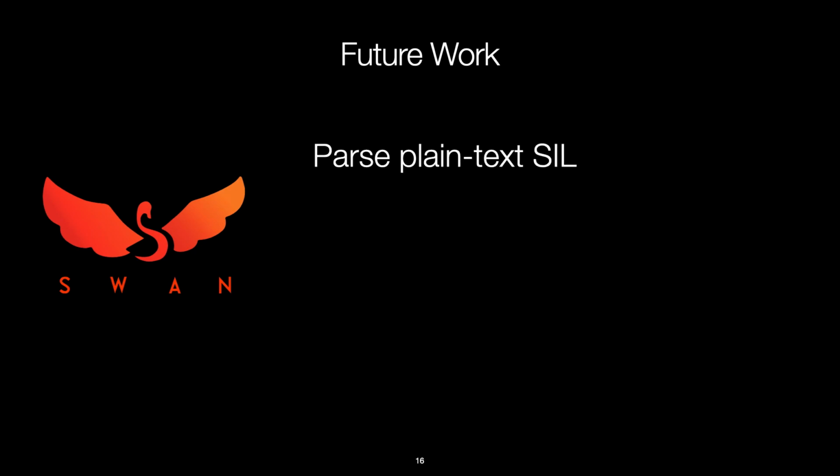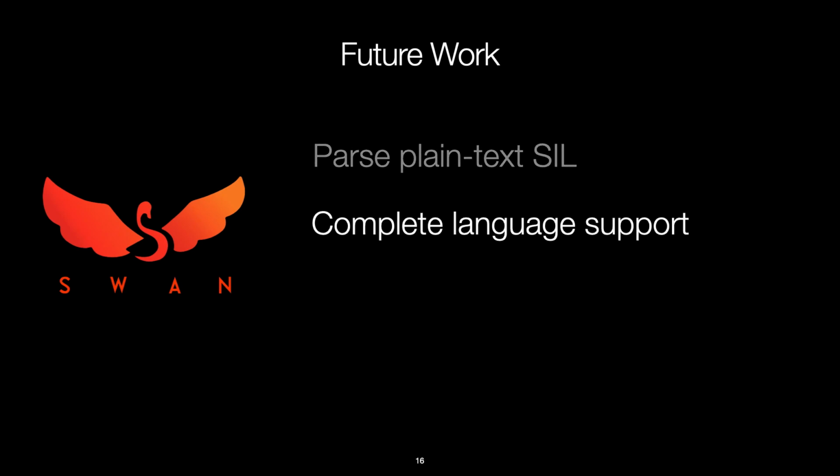First, we want to move away from hooking into the compiler and grabbing the CIL at runtime, by instead parsing plaintext CIL. This should enable support for Xcode projects, and by extension iOS and multi-file Swift apps. We will also need to complete Swift language support, so this includes the base language and Swift standard libraries, so that we can have most of the data flow modeled.